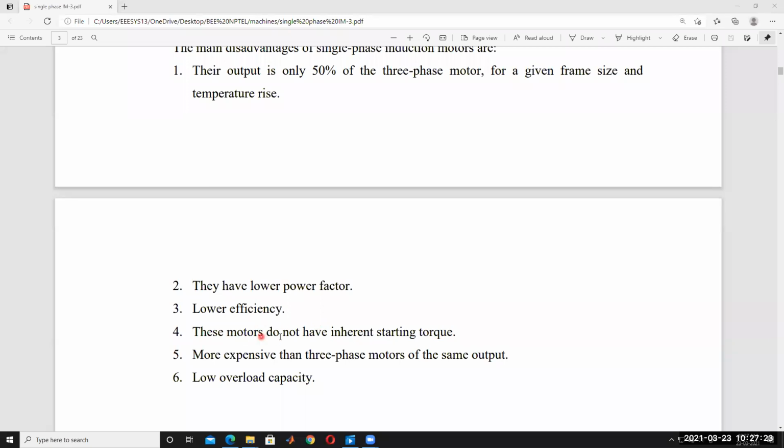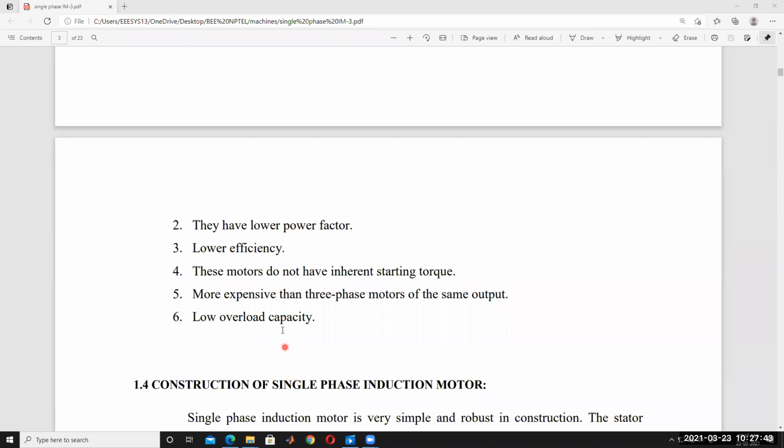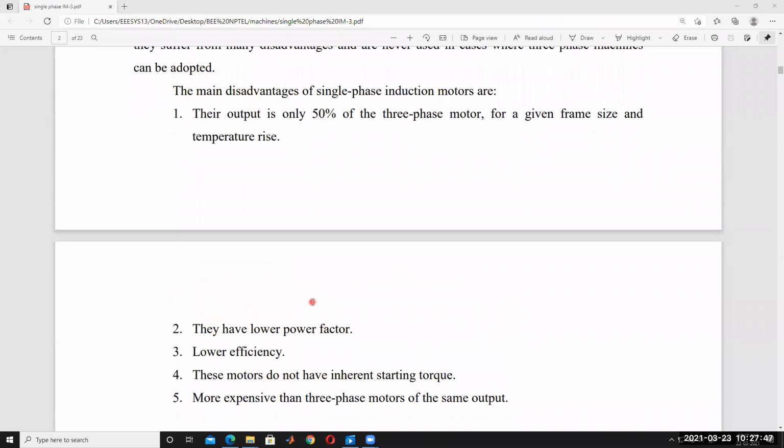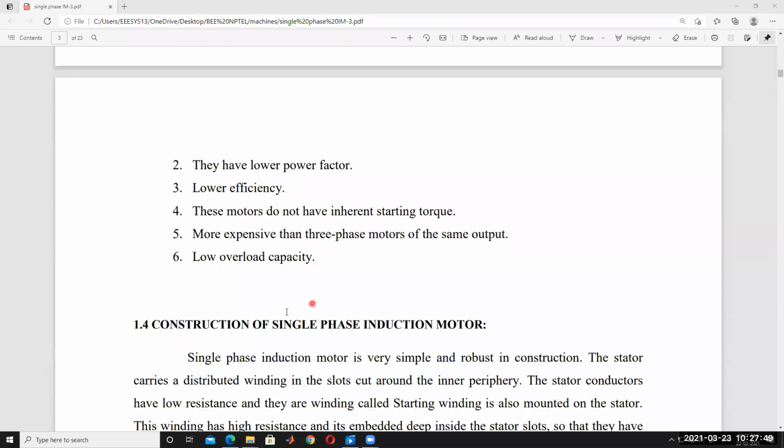So the single phase induction motor is not self-starting, and it is more expensive than a three-phase motor of the same output. It also has low overload capacity. These are the different disadvantages and applications of single phase induction motor.